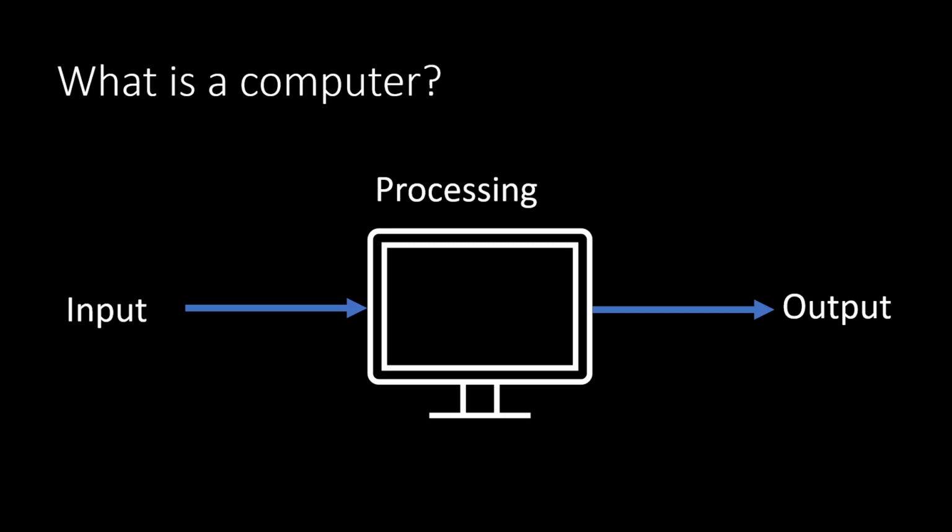The next thing that the computer does is processing. This is the computer thinking. It follows instructions, makes decisions, does calculations, compares values, exactly what we tell it to do in a program. And finally, it gives output. That is what the computer gives you back. It can be a number on a screen, a message, a graph, a printout, and even an error.